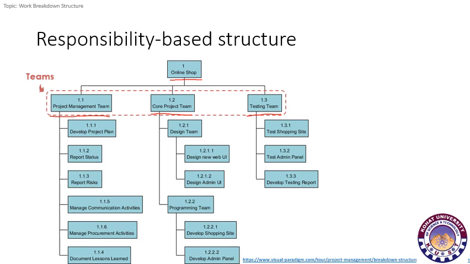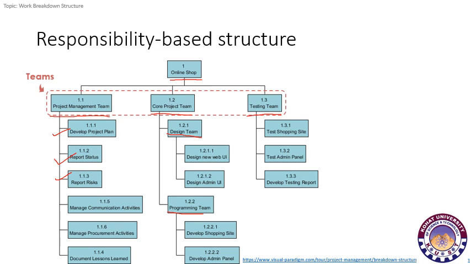Now the project management team is further divided into different tasks, that is develop project plan, report status, report risk, and so on. Similarly, the core project team is divided into design team and programming team. The design team is further divided into design web UI and design admin UI.